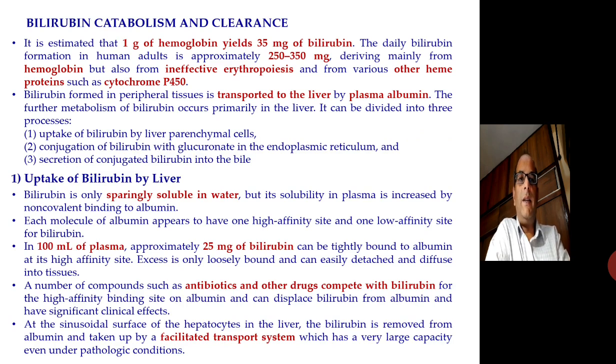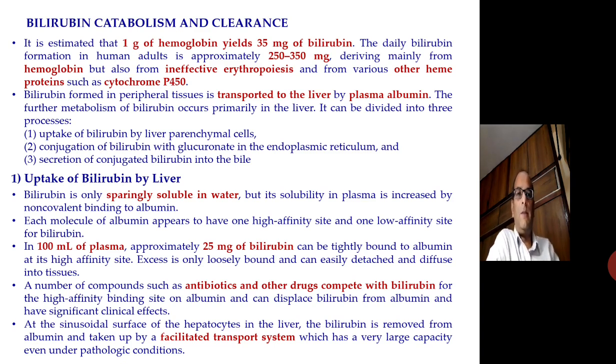It is estimated that 1 gram of hemoglobin yields about 35 milligrams of bilirubin. So the daily bilirubin formation in human adults is approximately 250 to 350 milligrams, deriving mainly from the hemoglobin but also from ineffective erythropoiesis and from various other heme proteins such as cytochrome P450. Bilirubin formed in the peripheral tissues is transferred to the liver by plasma albumin.